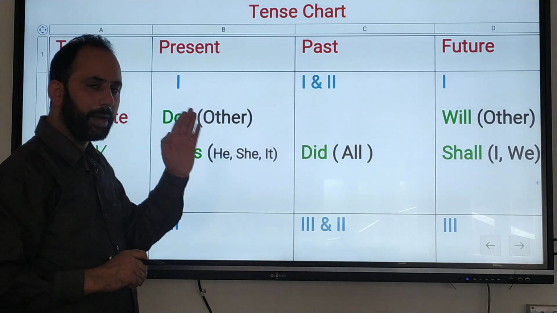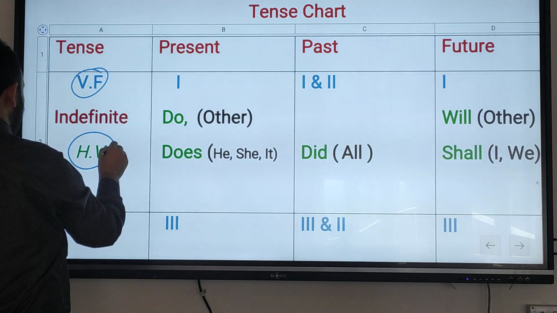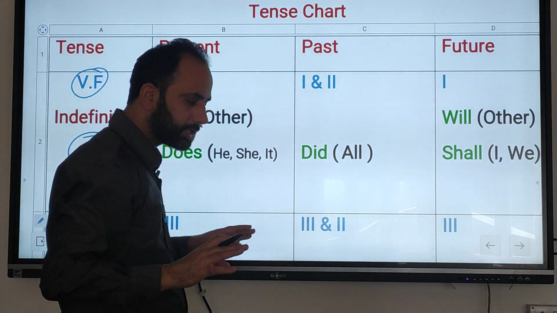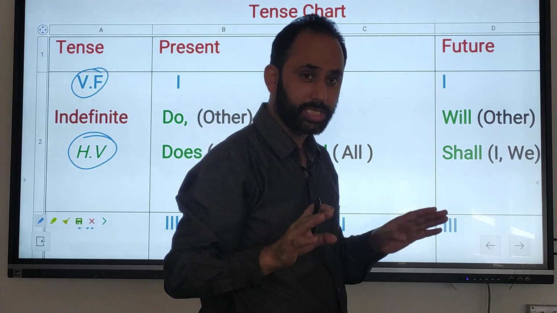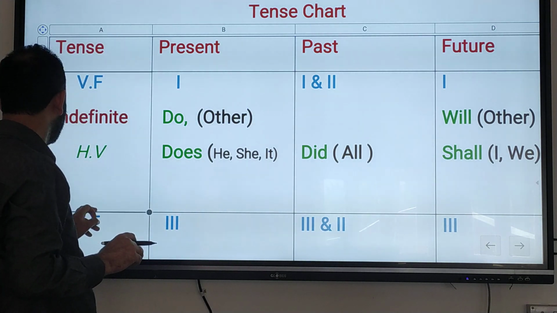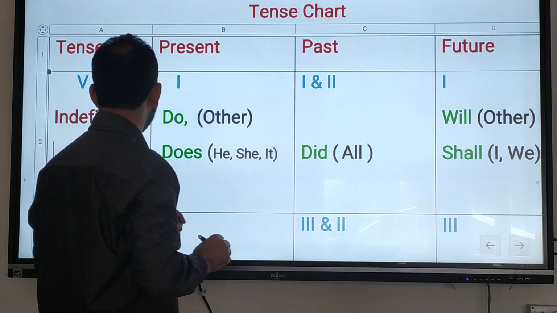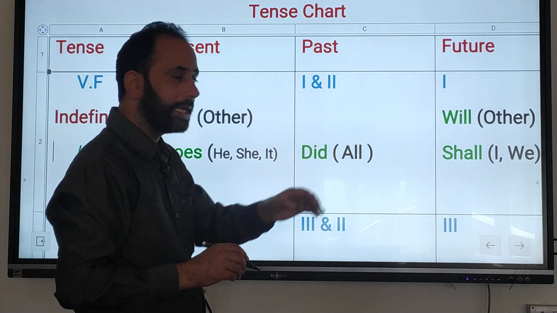With the help of these two things, the verb form and the helping verb, you will identify which type of sentence it is.